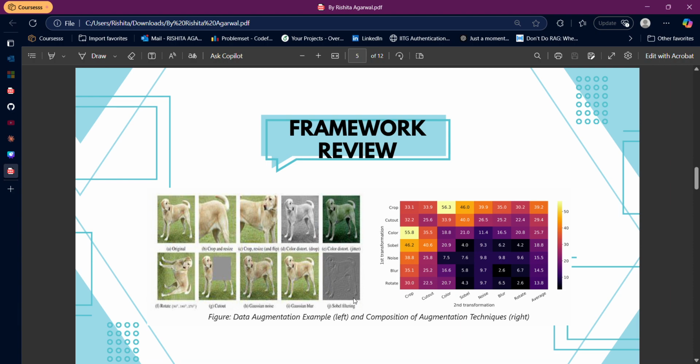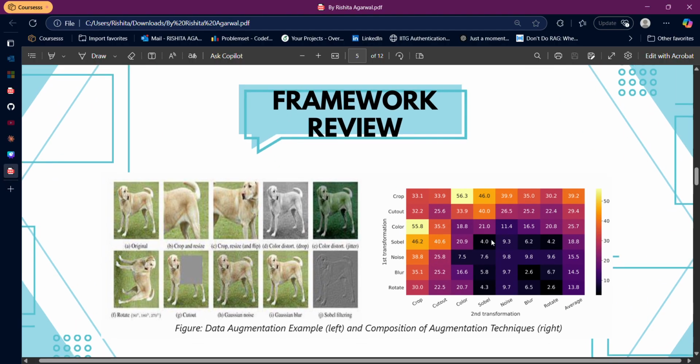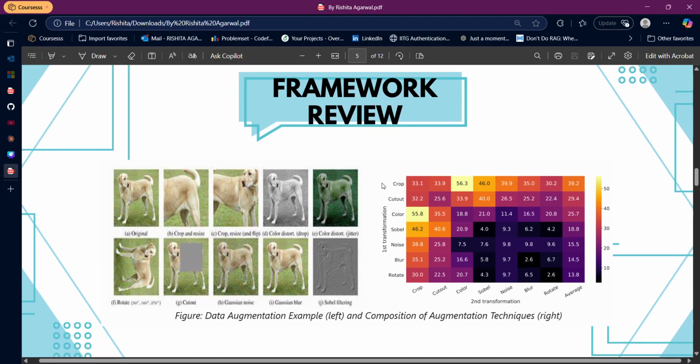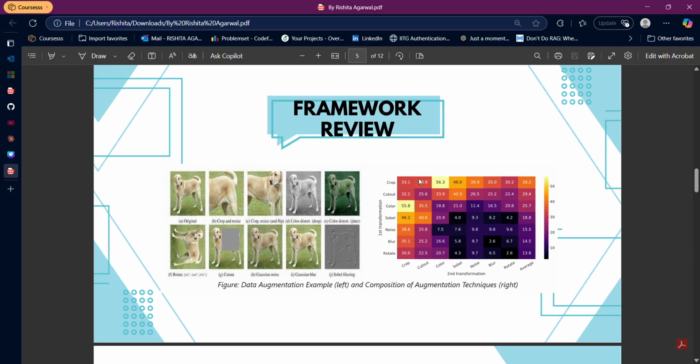These three augmentations were applied on every image randomly, and then on further experiments, it was noticed that cropping, as you can see here in this particular heat map, works best with color. That means these two features are complementing each other and giving very good performance.